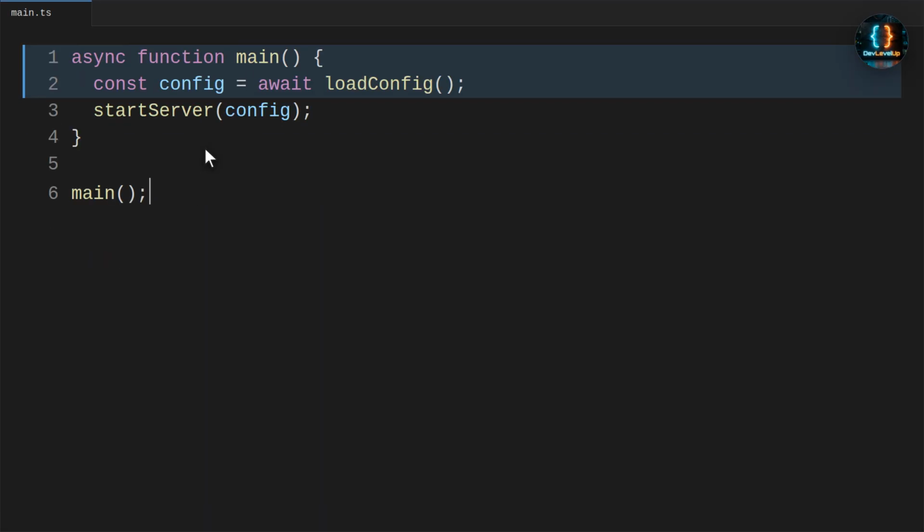The best pattern is to make async startup explicit. Use an async entry function when the project is CommonJS style, and only use top-level await when your TypeScript and runtime configuration are built for it.